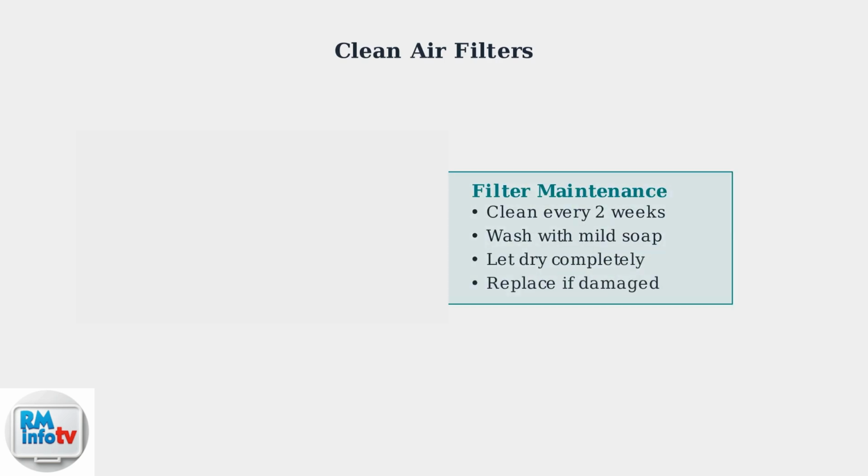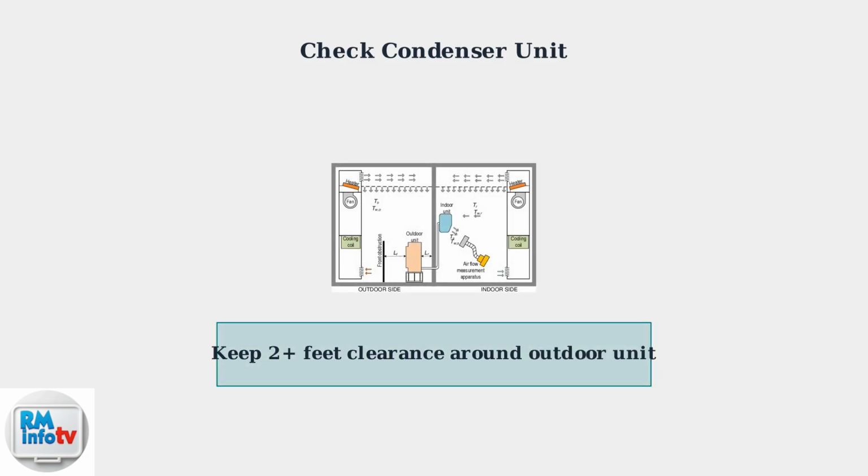Dirty air filters are a major cause of AC problems. They restrict airflow and reduce cooling efficiency. LG recommends cleaning filters every 2 weeks during regular use. Ensure the outdoor condenser unit is free from obstructions. Blocked airflow can cause the system to overheat and trigger error codes.